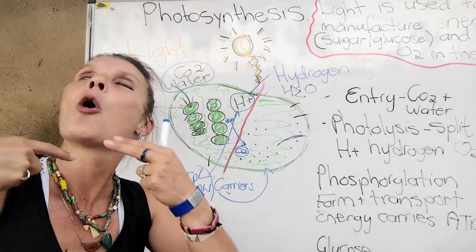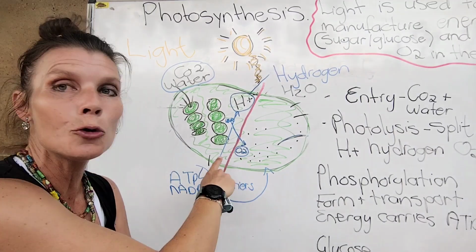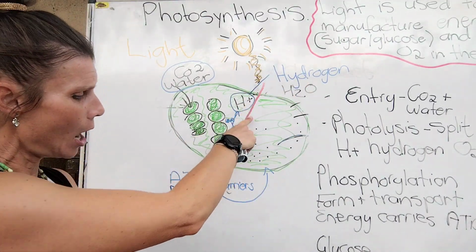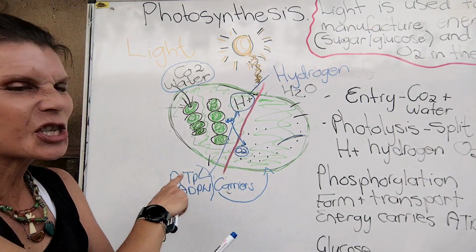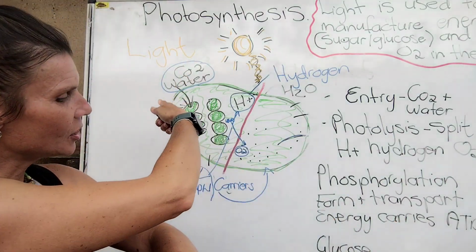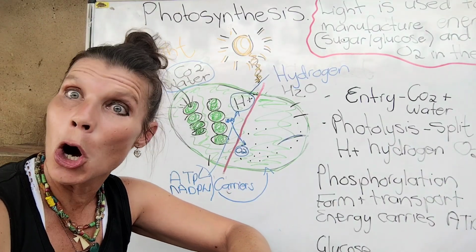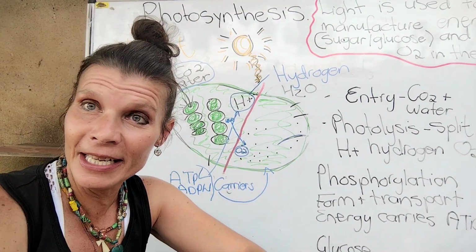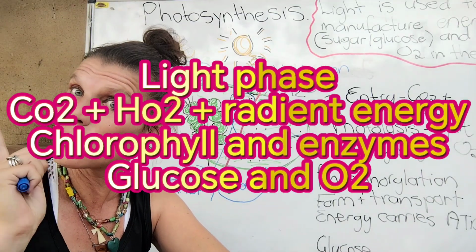The oxygen gets released into the atmosphere through the stomata, the breath. And the hydrogen forms my PEPAS, my ATP, my energy carriers, phosphorylation, which is going to carry the energy over into my dark phase. Right? Check the screen to see how I formulate it in words. Now that is phase 1.